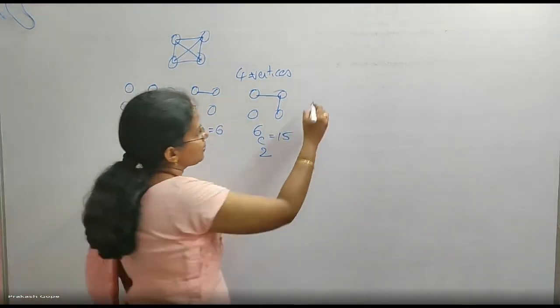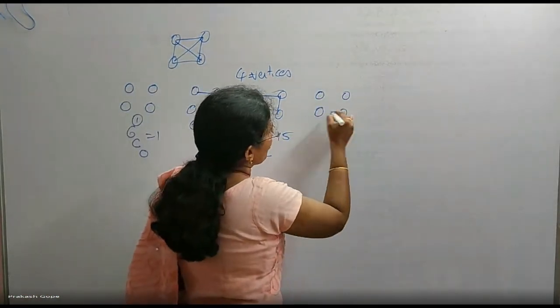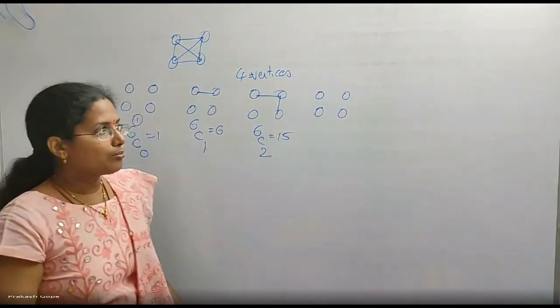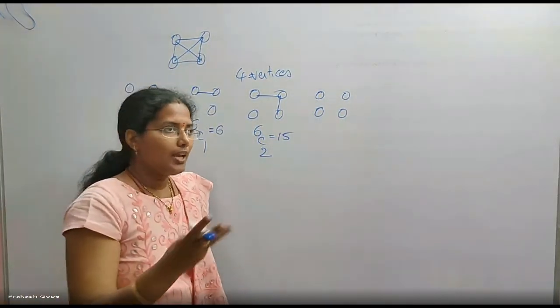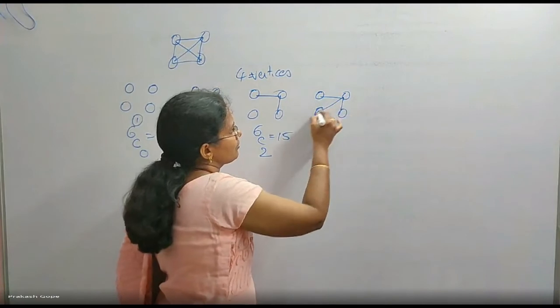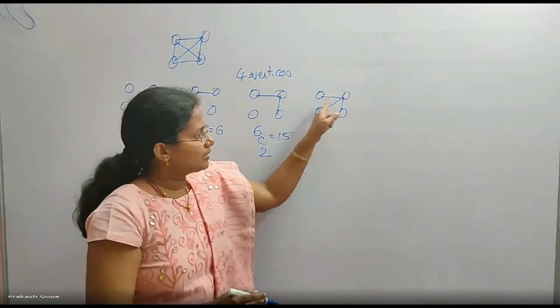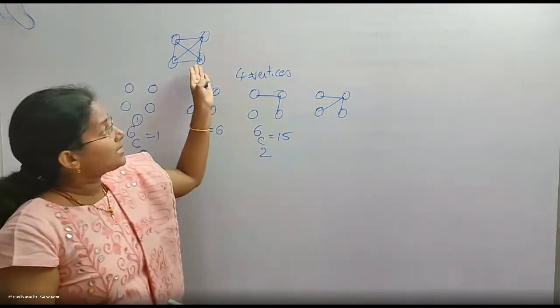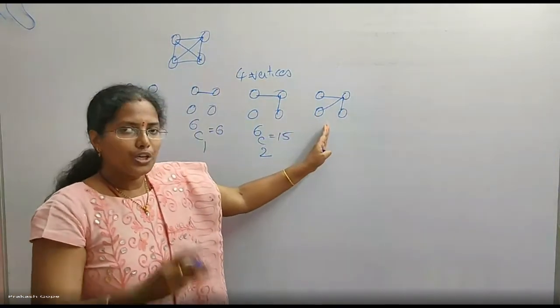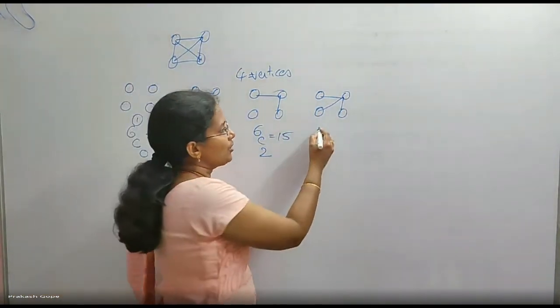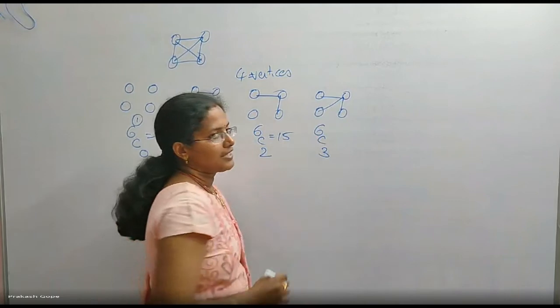15. Then, having 4 vertices, I want to form graphs with 3 edges. Any 3 edges. Out of these 6 edges, I want to pick only 3 edges. That can be done in 6C3 ways.